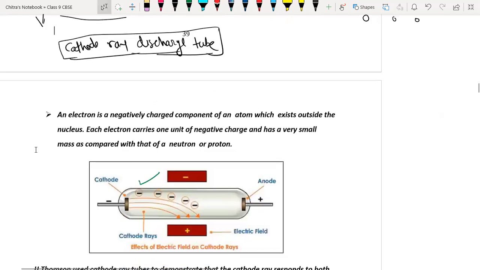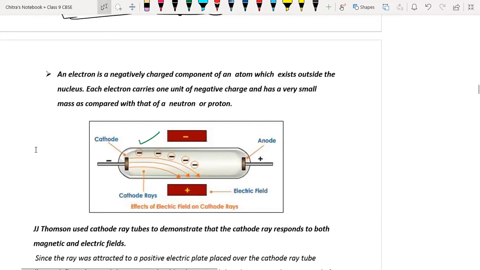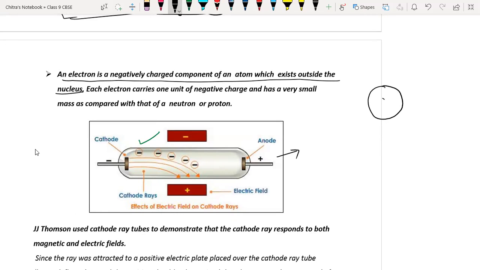Now next point. This is the cathode ray where he performed the experiment. That experiment is called the cathode ray discharge tube. We'll discuss that. An electron is a negatively charged component of an atom which exists outside the nucleus. We know that the center of the atom where mass is concentrated is called the nucleus, and at the nucleus, protons and neutrons are present. But at that time proton and neutron were not discovered.